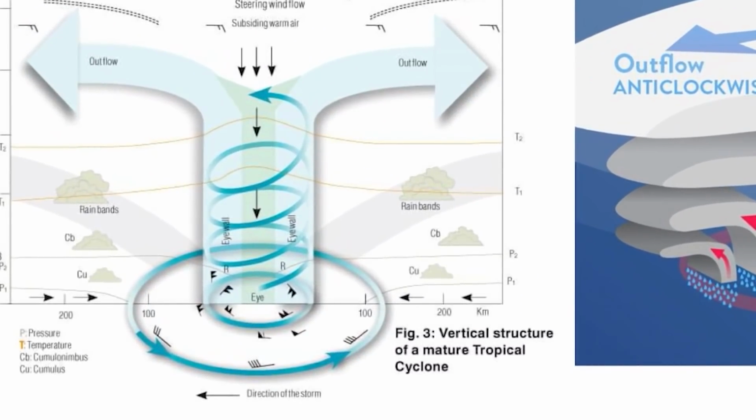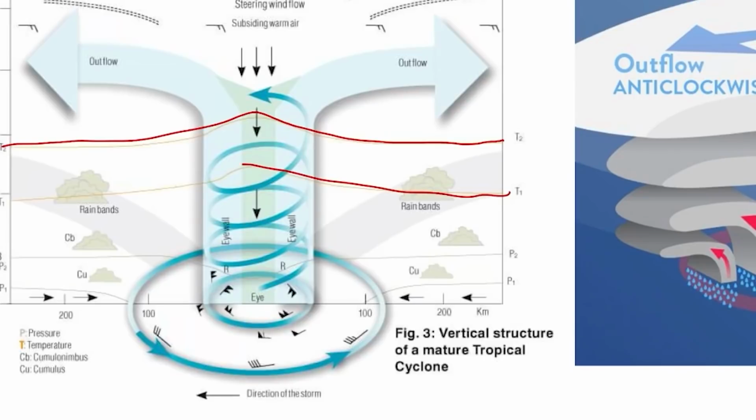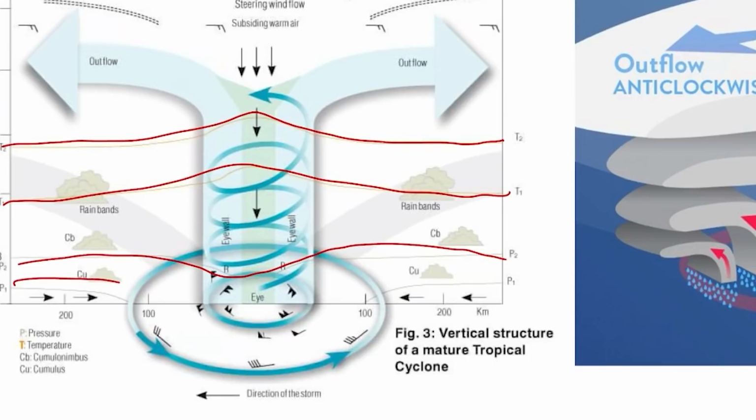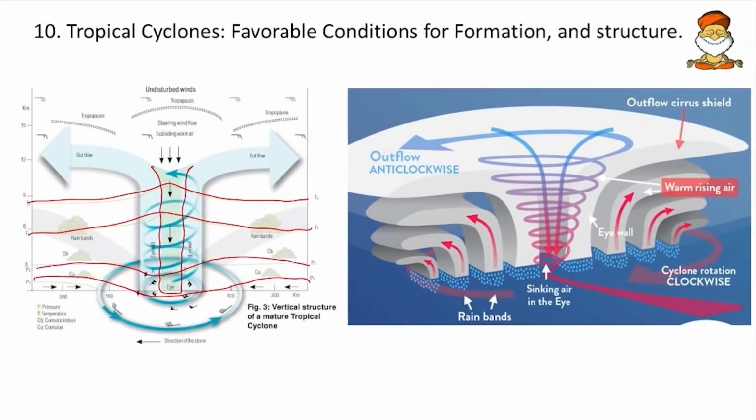And then here we can see some importance towards the temperature. The temperature has to be higher in the eye of the cyclone. Mark this as important. In the last prelims 2020 there was a question on temperature also. But pressure should be less in the eye. So pressure P1 and P2, that should be less in the eye. The eye should be cool and calm, there should not be so much disturbance in the middle. These are some of the things regarding the tropical cyclones.